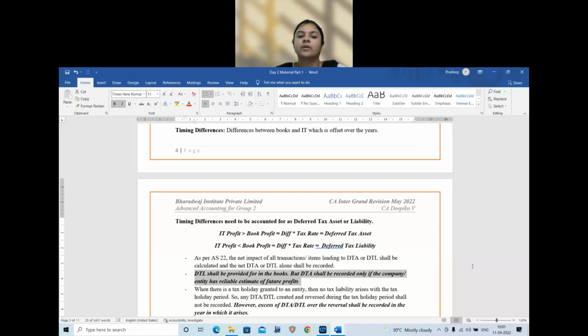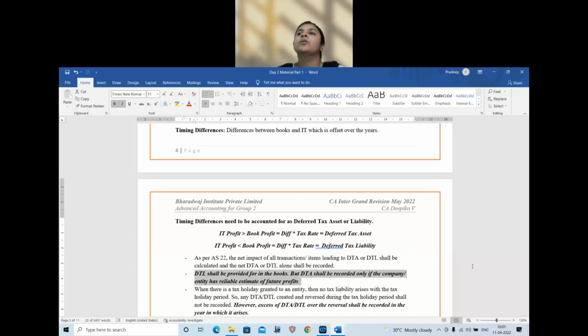Right? So, for this evidence, it is the management's discretion and the auditor's call. They have to decide whether the company has a reliable estimate of future profits. So, remember, DTL or DTA should be netted off for all the items and recognized in the books. Clear with the rule, friends?